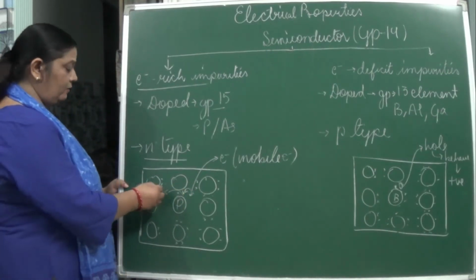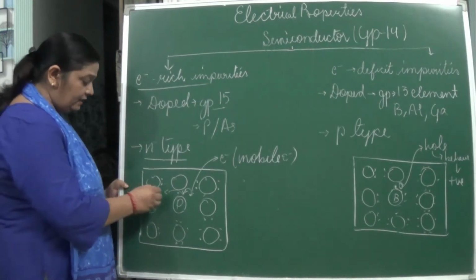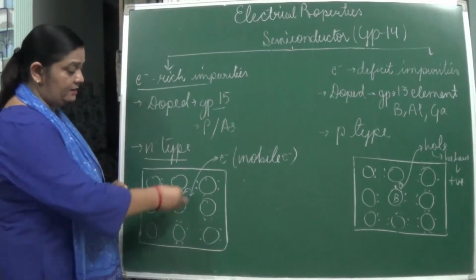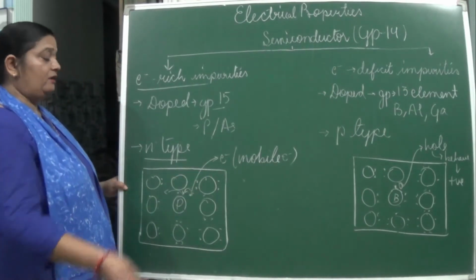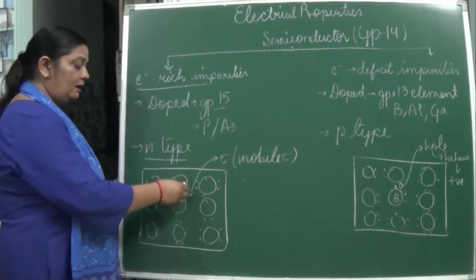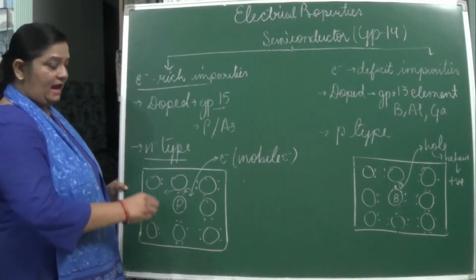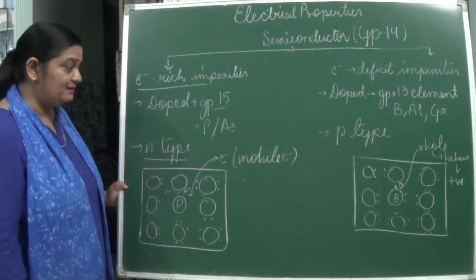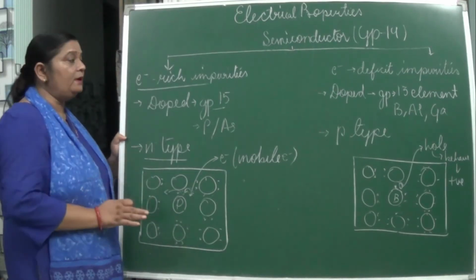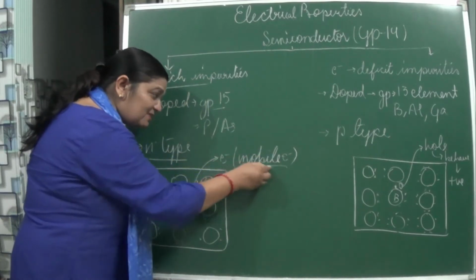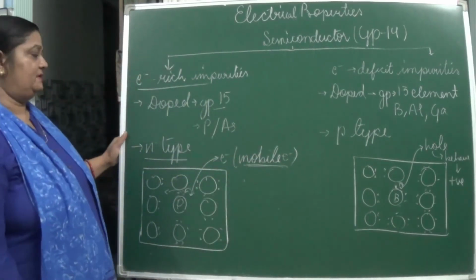And again it will move forward, come here, occupy the space and then move. So it is not coming in one long way. It will jump, and the electrons will be displaced. As a result, electricity will be conducted in N-type semiconductors. Here mobile electrons, free electrons, are present.